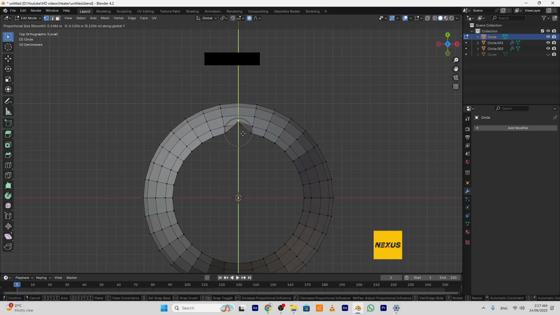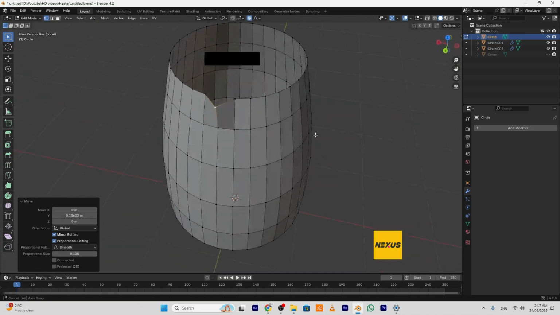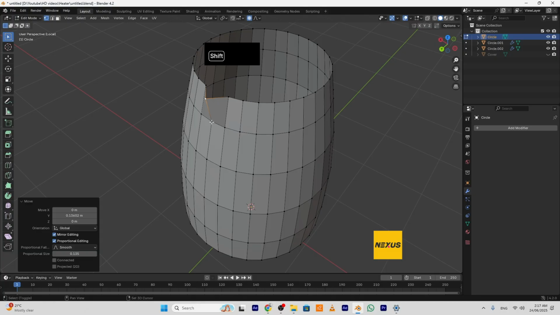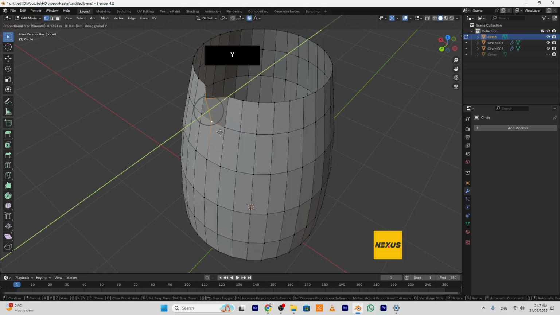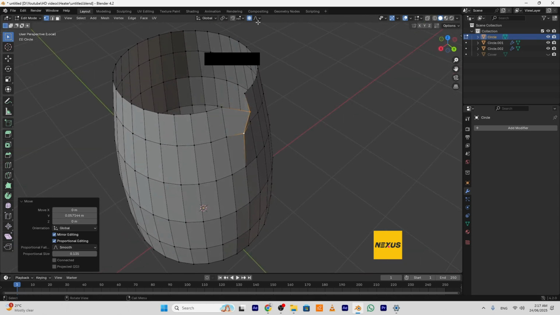Maybe. Okay. I will move this and this like so. Disable proportional editing.